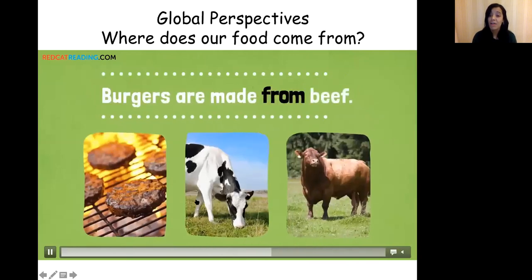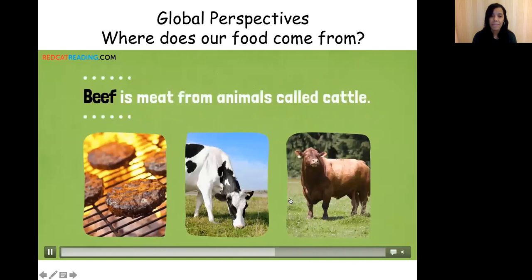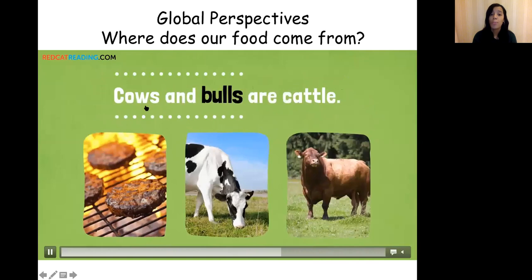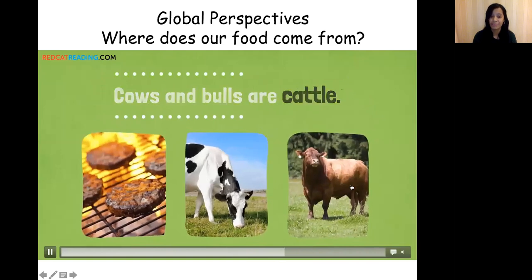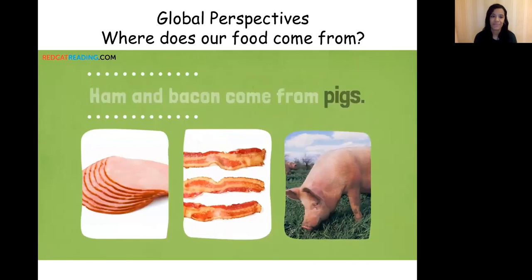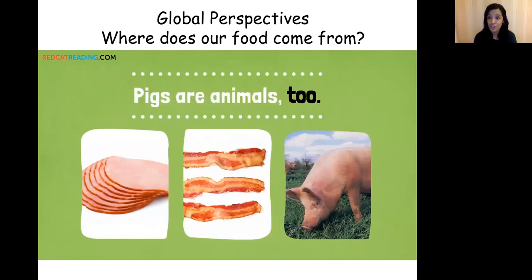Burgers are made from beef. Beef is meat from animals called cattle, like cows. Bulls and cows are cattle. Ham and bacon come from pigs. Pigs are animals too.